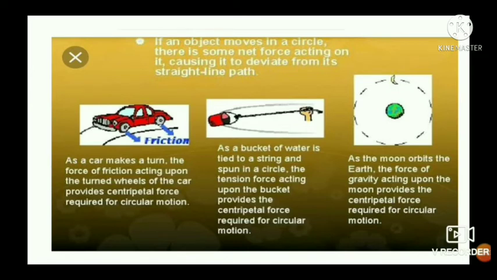Another example, circular motion of an electron around the nucleus. There is electrostatic force of attraction between positively charged nucleus and negatively charged electron towards the center of a circle. This electrostatic force of attraction acts as a necessary centripetal force.